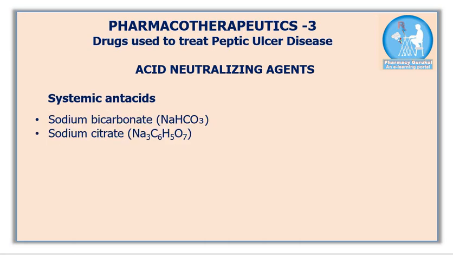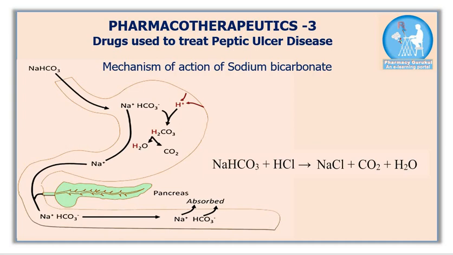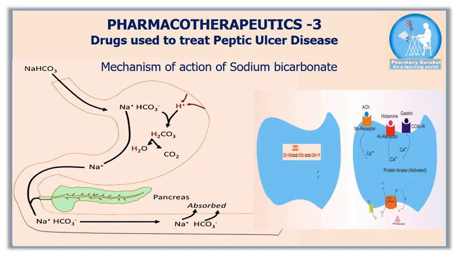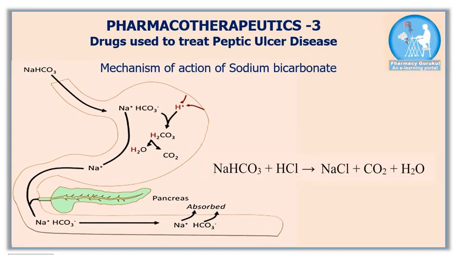Examples of systemic antacids are sodium bicarbonate and sodium citrate. Mechanism of action of sodium bicarbonate. Sodium bicarbonate is a type of systemic antacid. When you take sodium bicarbonate orally, it reacts with the HCl present in the stomach and produces NaCl, CO2 and H2O. This way, sodium bicarbonate neutralizes excess HCl present in the stomach. Since sodium bicarbonate is a systemic type of antacid,